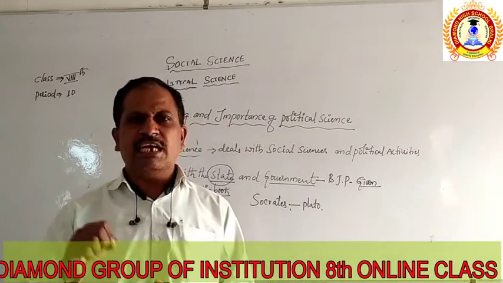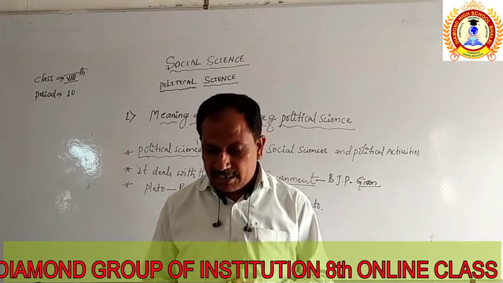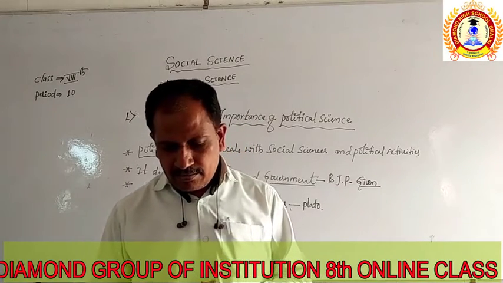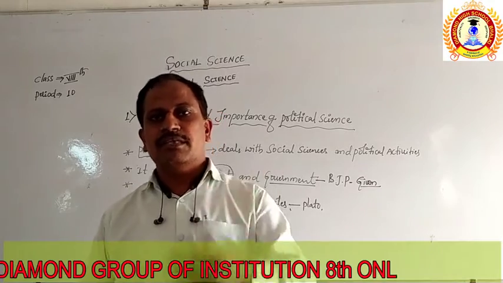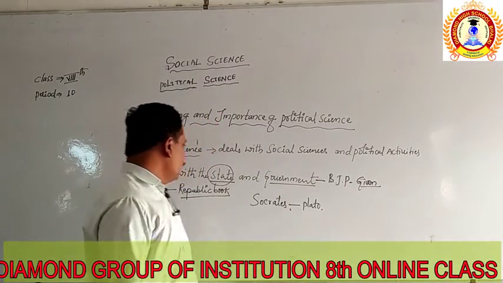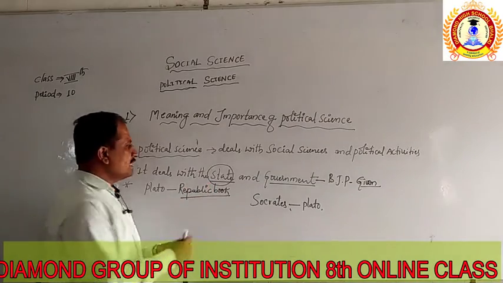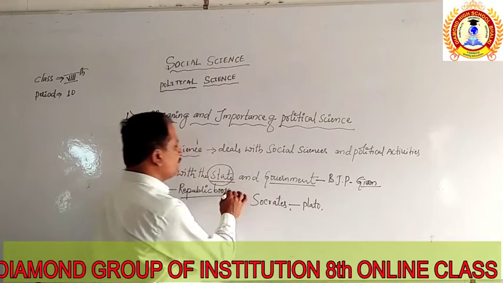For the first time, he has discussed the nature and the functions of the state and the government, and later we are going to see Aristotle. So, in this Republic book, he has discussed the points related to the state and the government in a systematic way.